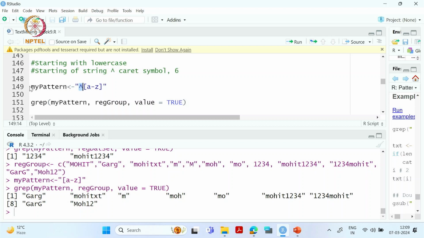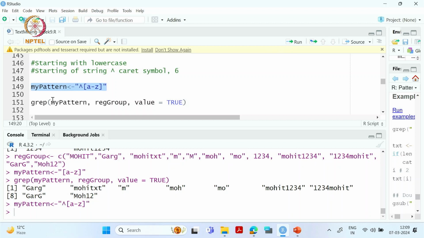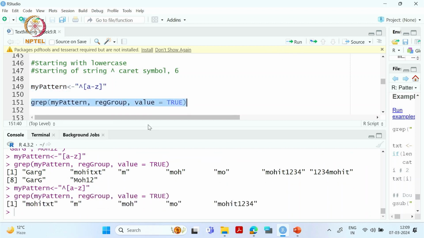So this is my new pattern, and now if I run this, in our previous pattern it retrieved 9 words, but now it has retrieved only 5 words, those which have a lowercase alphabet at the start.